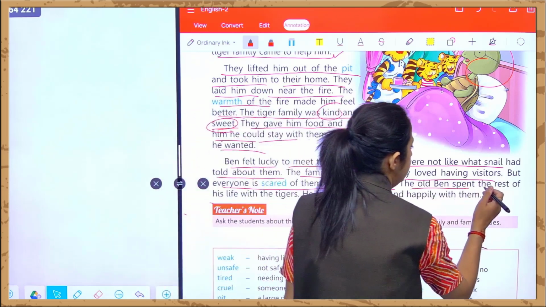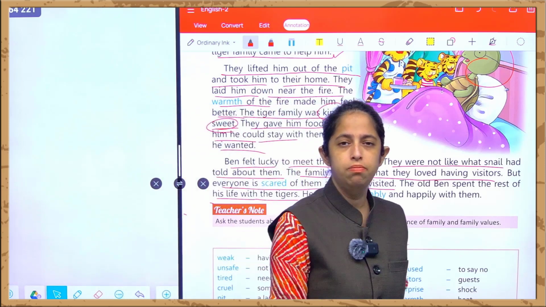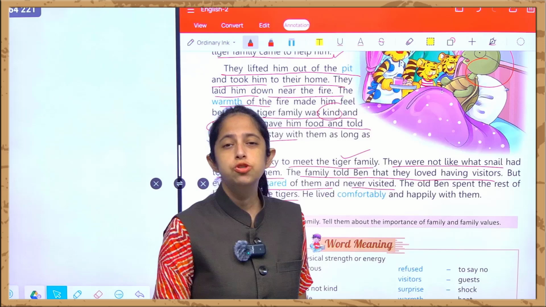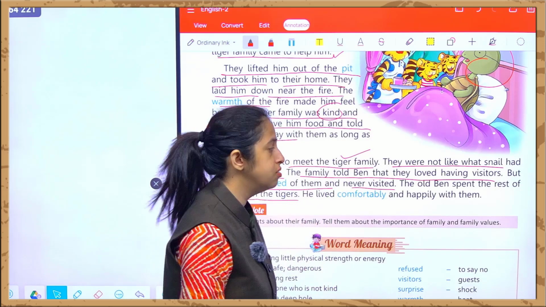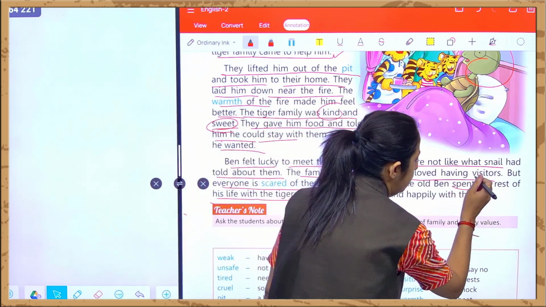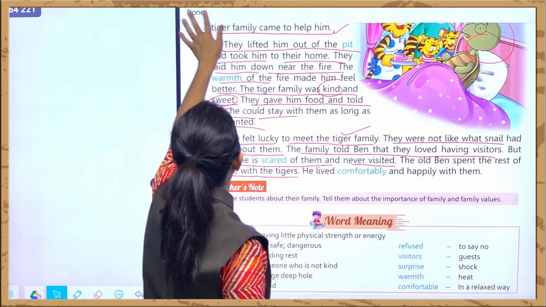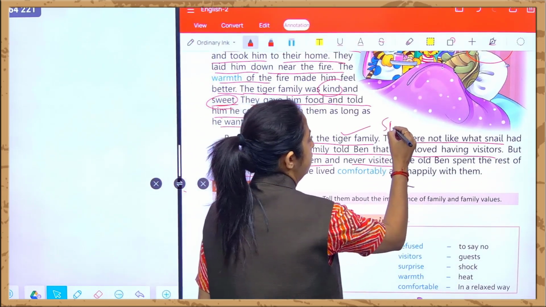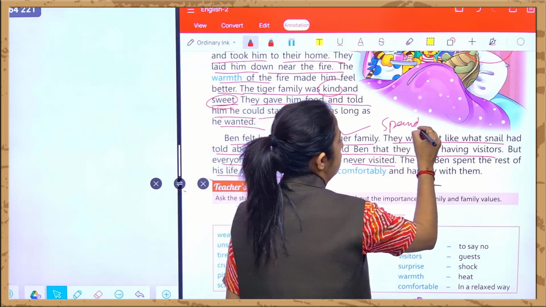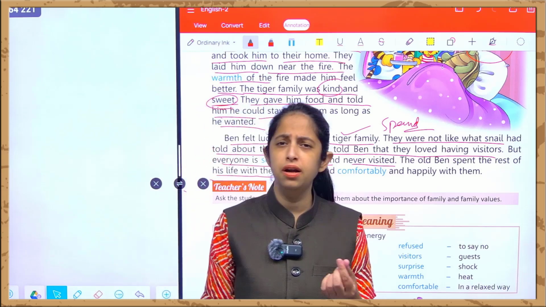So the old Ben spent the rest of his life with the tigers. This old turtle spent almost all of the rest of his life there. See, there is a word written over here, spent, and we are very much familiar with the word spend. What is spend? Spend means kharcha karna, like the spending of money.